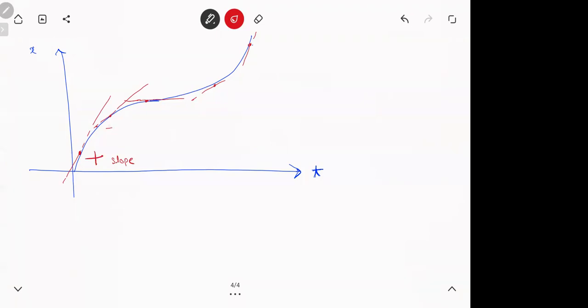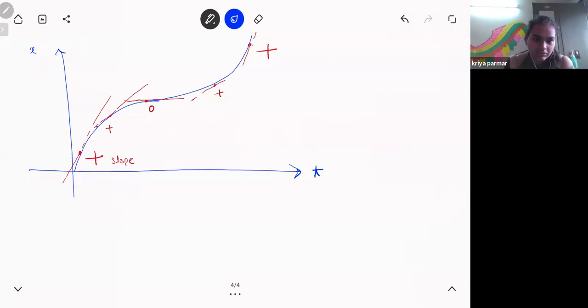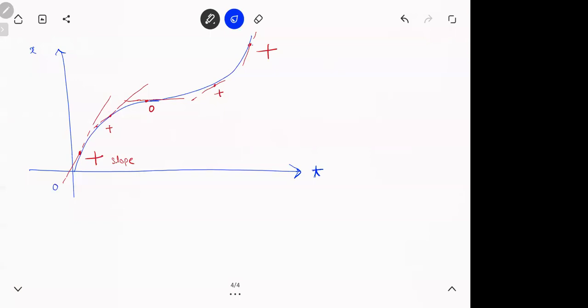Then slope क्या हो रहा है? Small positive, 0, then positive, and again big positive. Can you see what is happening? Slope decreases. Slope decreases and increases. Na? So in the section O to A, first of all, slope is positive. It is decreasing, but it is positive, na? And decreasing.